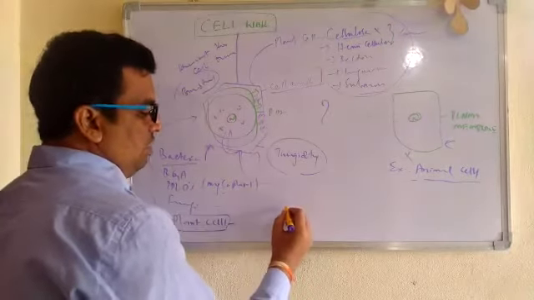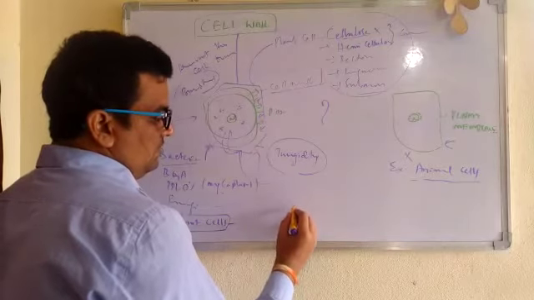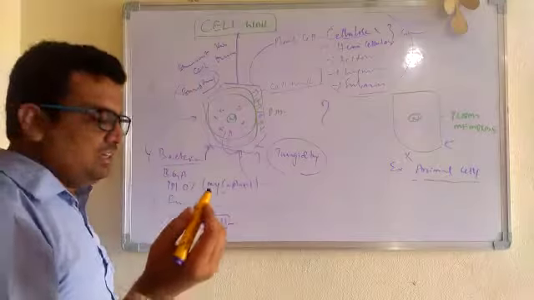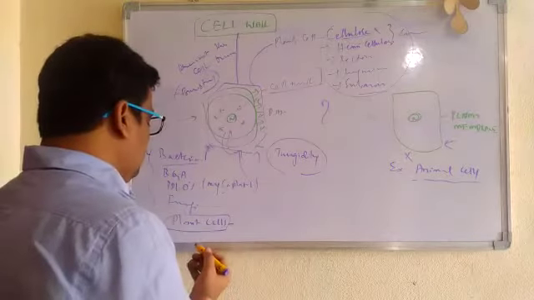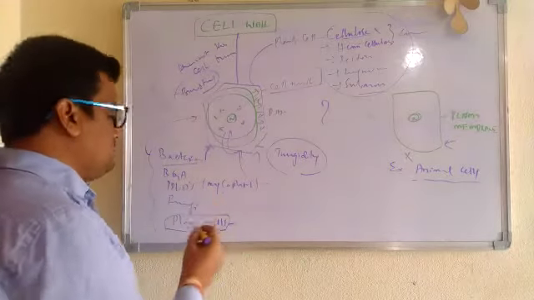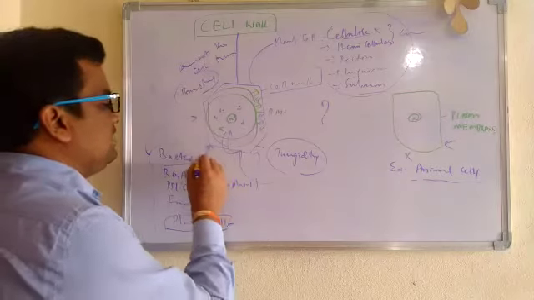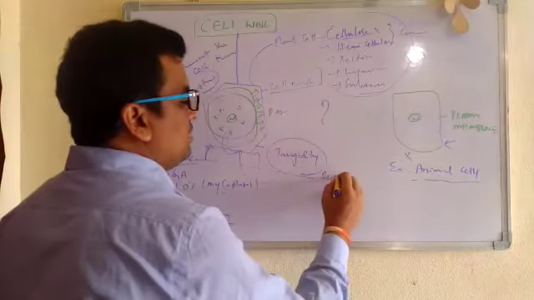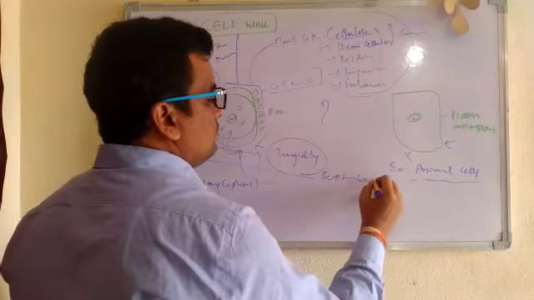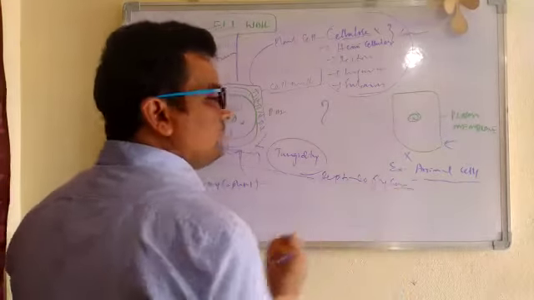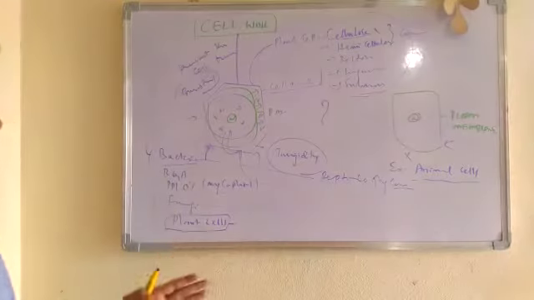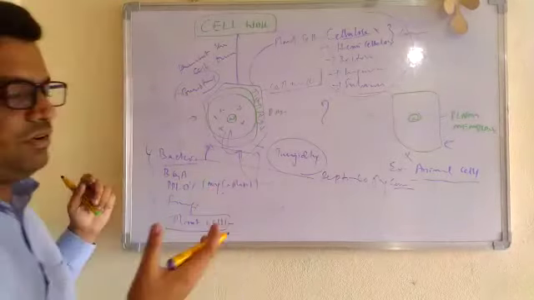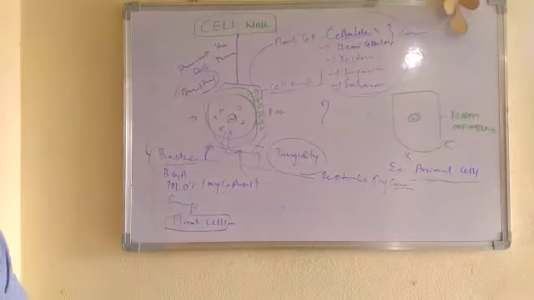The fungal cell wall is made up of another important chemical compound, and bacteria, you can take an example of bacteria. The bacterial cell wall is made up of peptidoglycan. So these are the different kinds of chemical compounds. The chemical compound is different in the making of the cell wall.